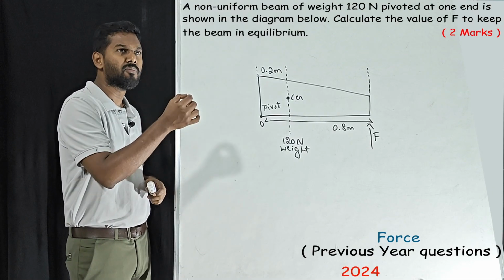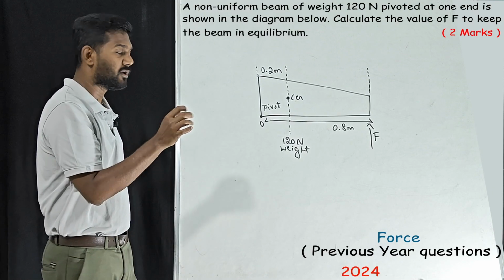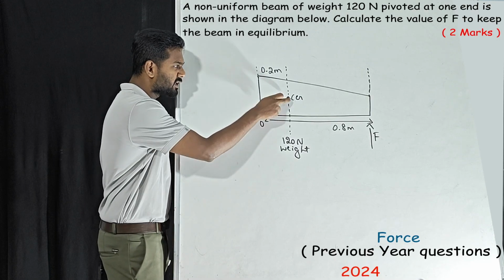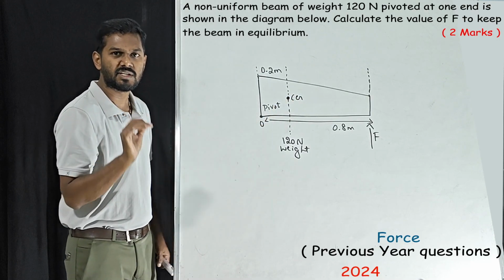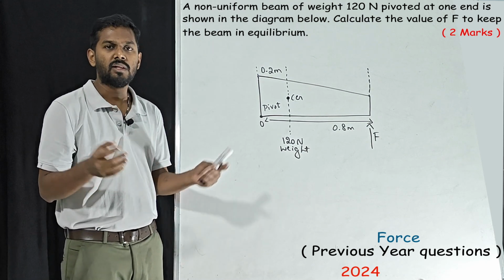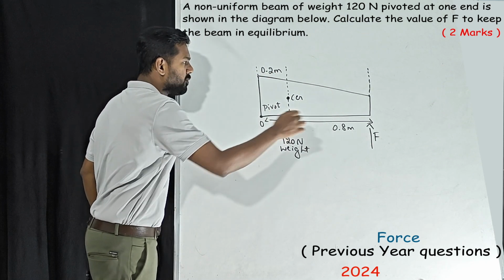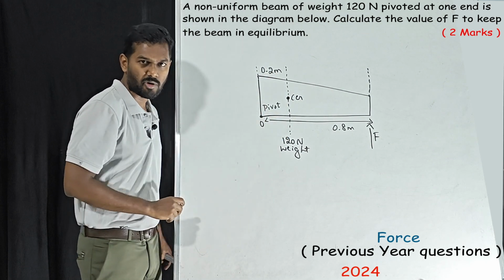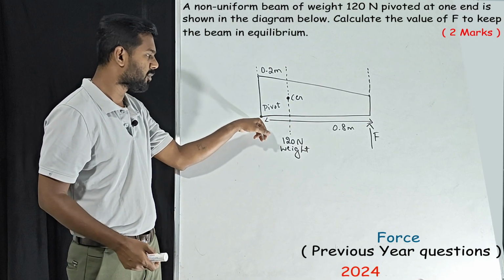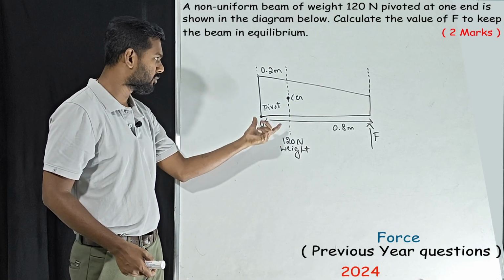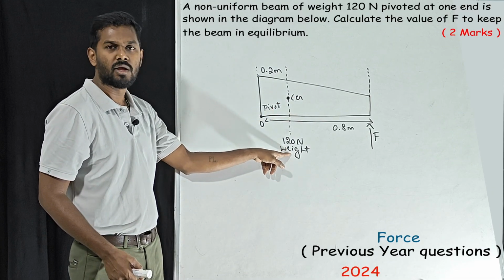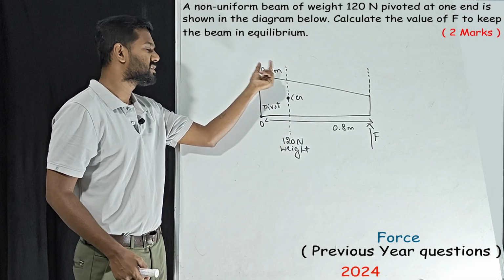Listen, a non-uniform beam of weight 120 Newton. Where is that 120 Newton? Here, and that point is considered as CG. What is CG? Center of gravity. Center of gravity means the complete weight of the object is concentrated at this point. So this is one weight. This is the pivoted point O. From the pivoted point O to the center of gravity, the weight is 120 Newton, and the distance is given.